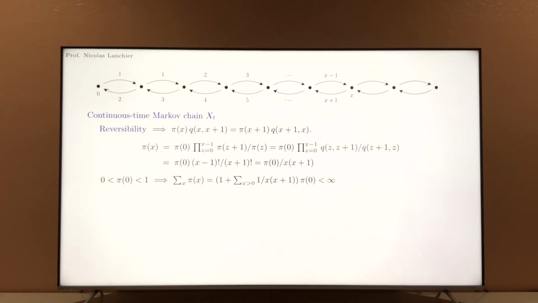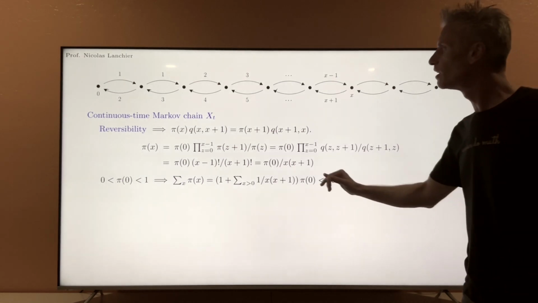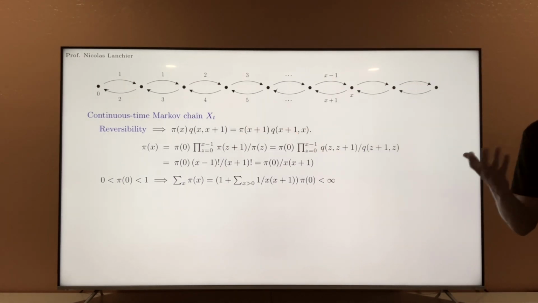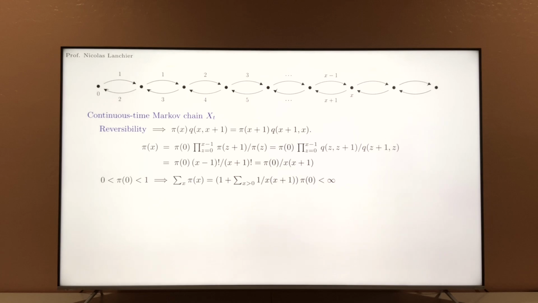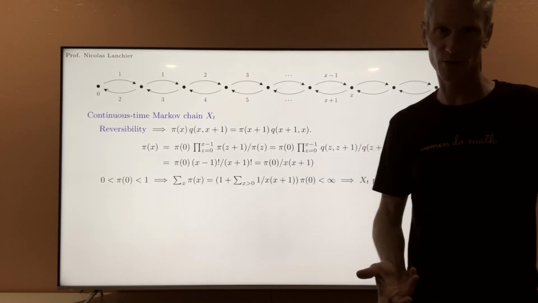And so by the previous theorem we proved, the existence of a stationary distribution is going to imply the fact that the process xt indeed is positive recurrent.